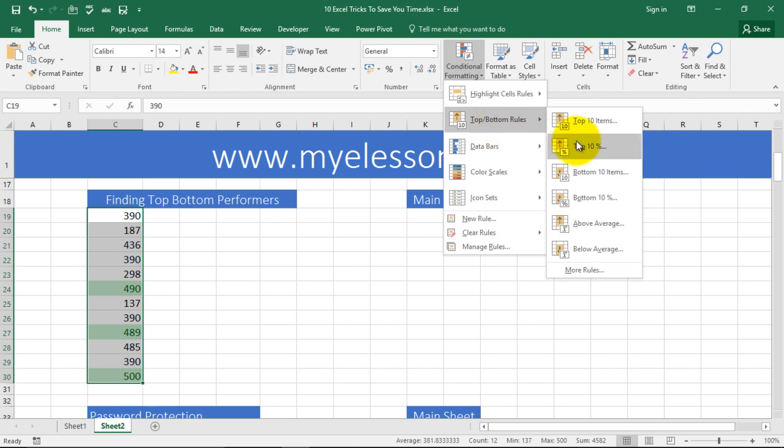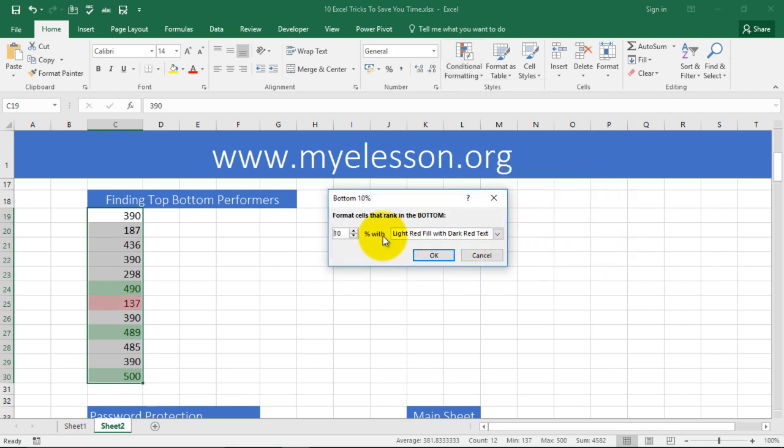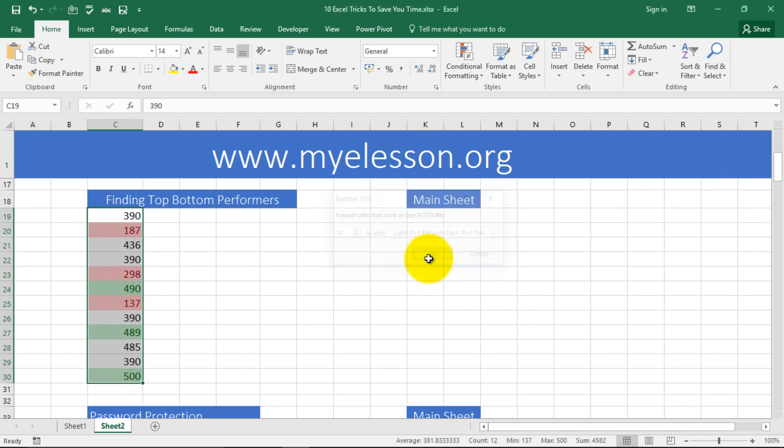Same sheet you can have another rule. Same area. Bottom 10%. Bottom 30%. I choose from here. Bottom 30%. Let them be red. Now you know. Top 30%, bottom 30%. The rest are okay. Cool, right?